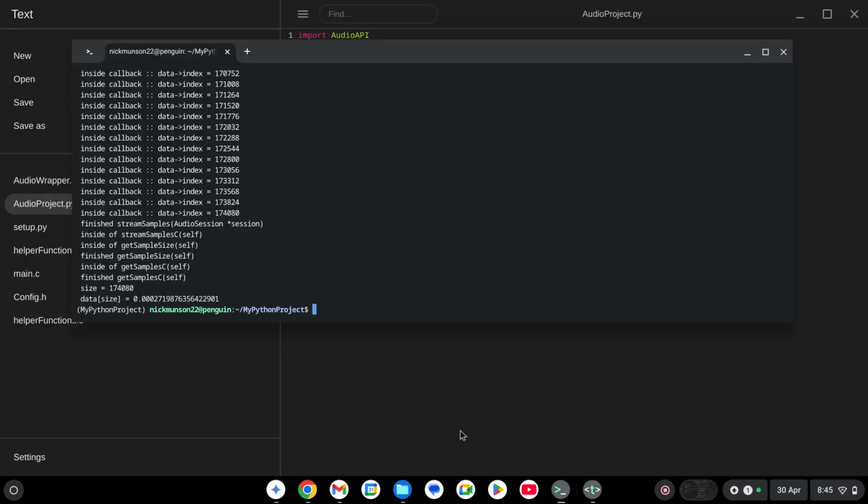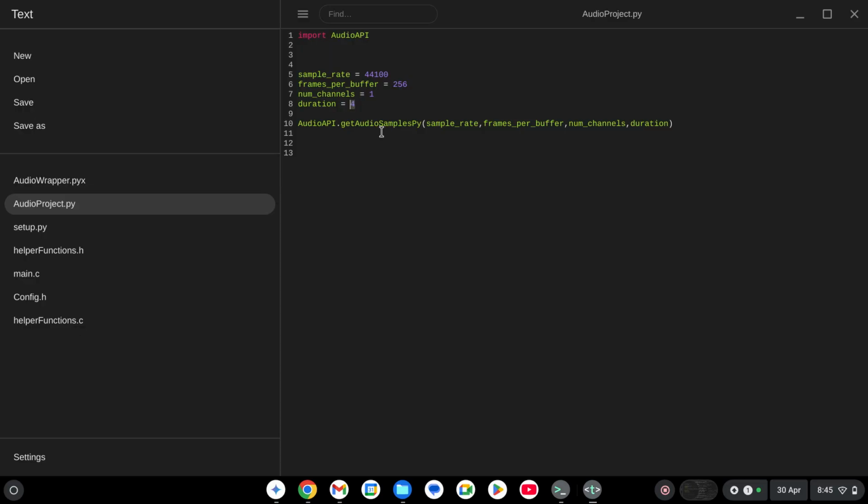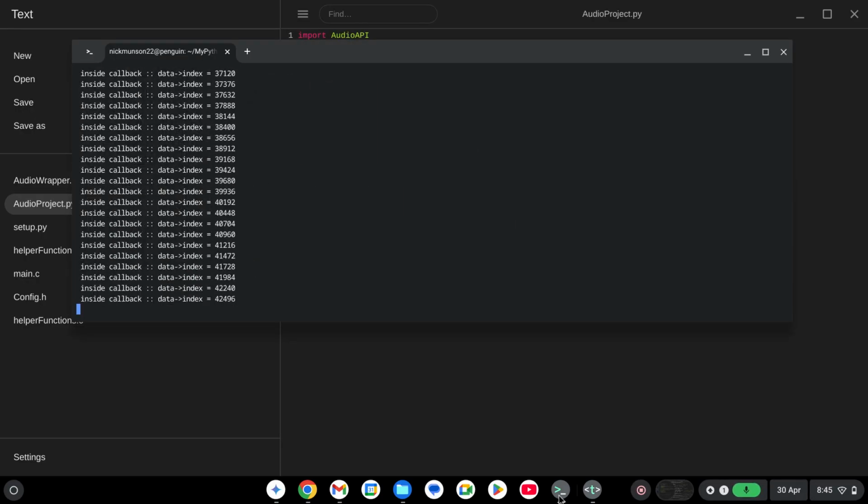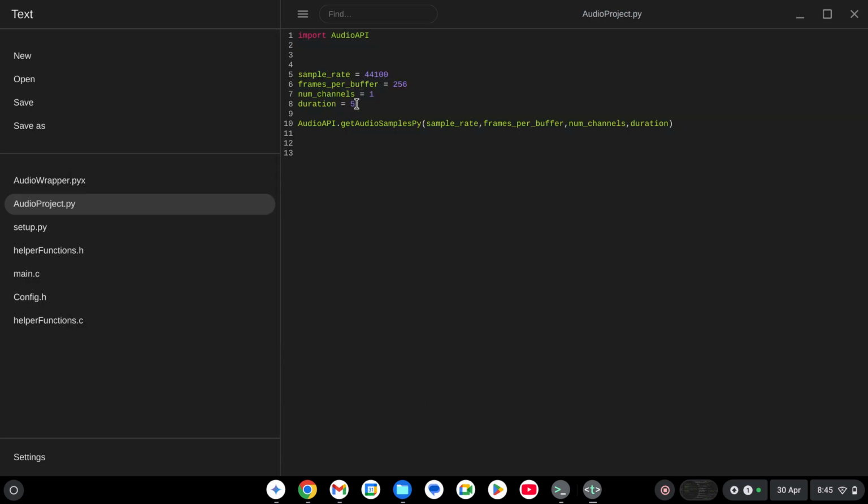I'll have to look more into that core dump because that means you're accessing memory that you didn't allocate. But I don't know where that would be happening because the data, yeah, that's weird. Maybe we'll do like 128.